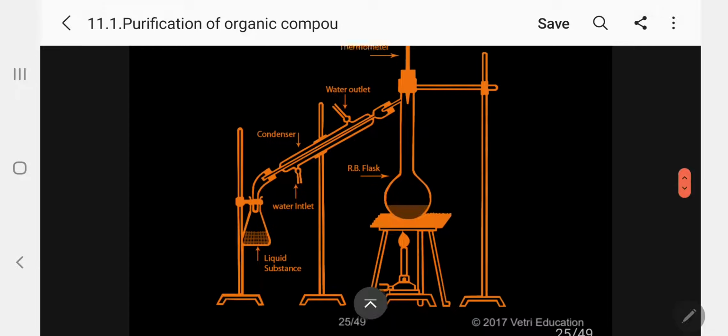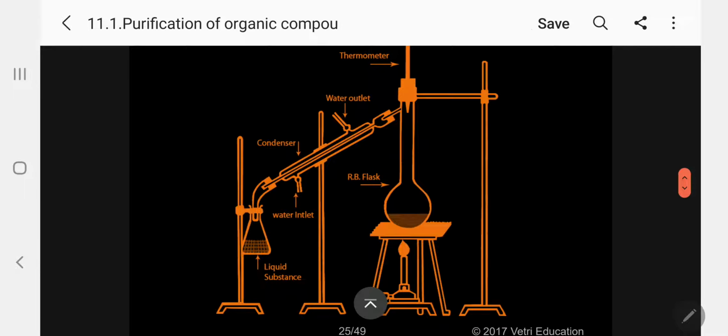Kindly follow. This is the apparatus used for the distillation. This is the distillation flask having a one-hole rubber cork at the top. A thermometer is introduced. This is the water condenser, sideways, through which a receiver is collected. We are taking the impure liquid here, and with the help of the burner we are boiling.